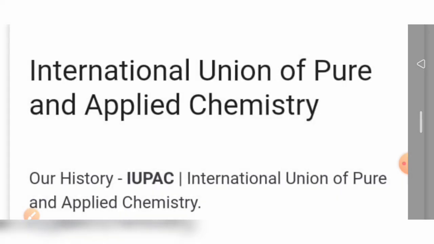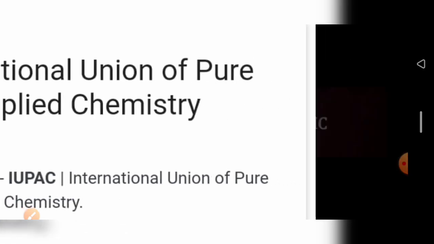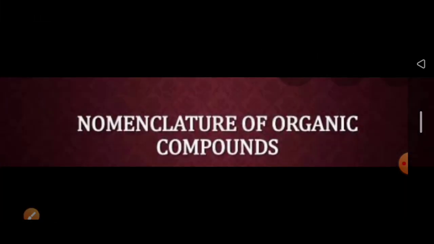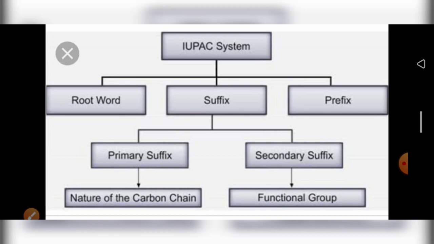So, International Union of Pure and Applied Chemistry, IUPAC. For naming compounds, that is the nomenclature of organic compounds. See here, the IUPAC system. The system is based on, first, the root word. After that, what suffix is added? Next, what prefix is added? It may be a primary suffix or secondary suffix, or both primary and secondary suffix we are using.